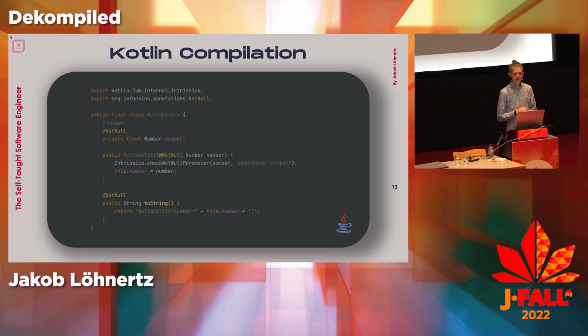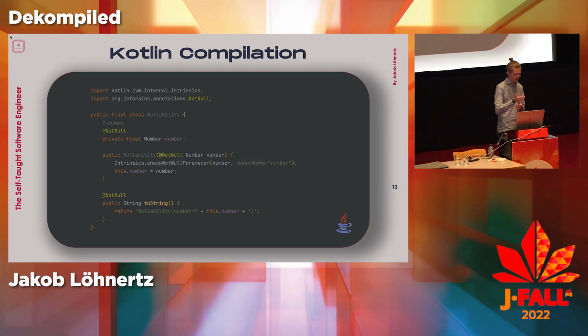We're going to get to a bit more interesting examples later, but you notice a few things here. The first one is that it compiled my field in there, which in Kotlin was just this val notation, constructor and field declaration in one. So I have a private final number. Importantly, of course, this is a nullable number, right? There are no non-nullable types in Java 8 at least. So this is a nullable number.